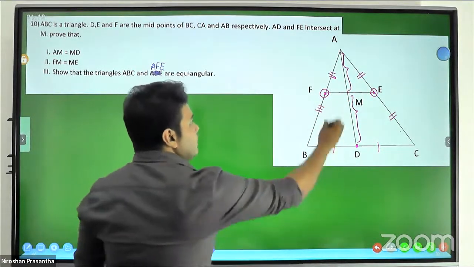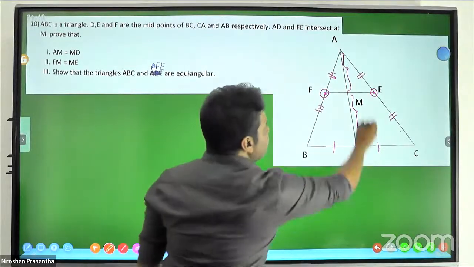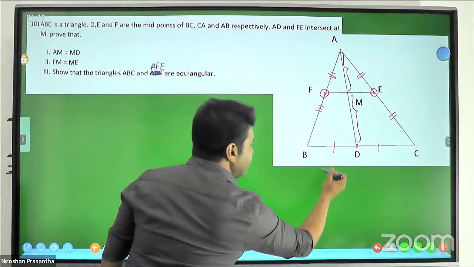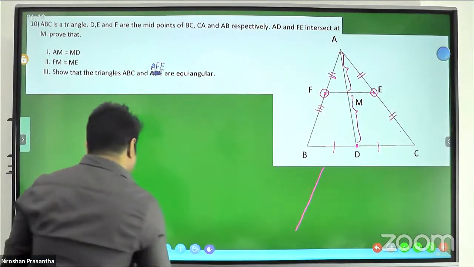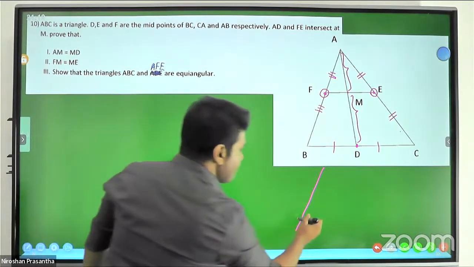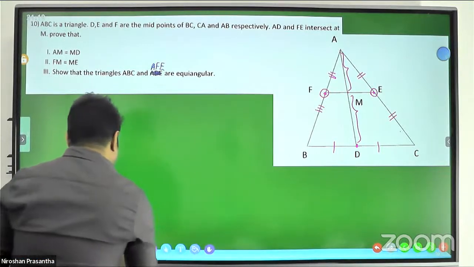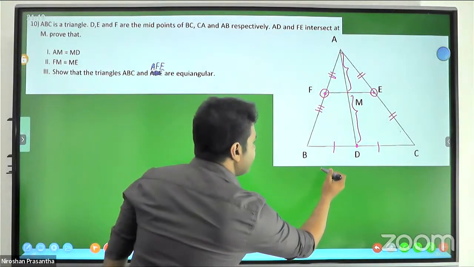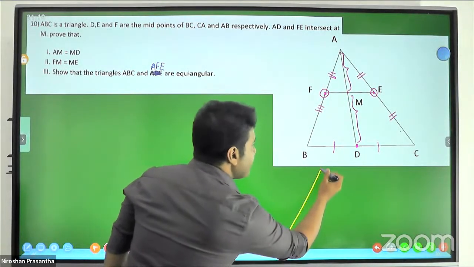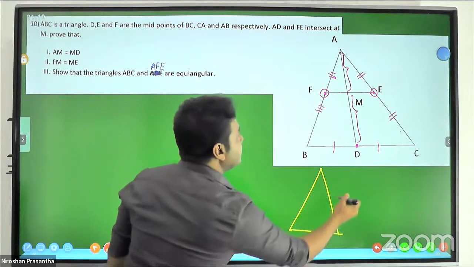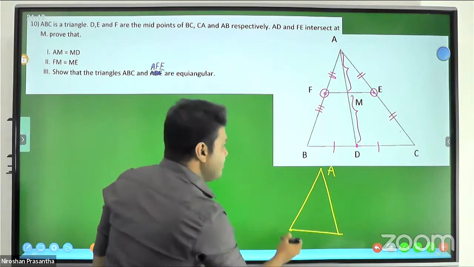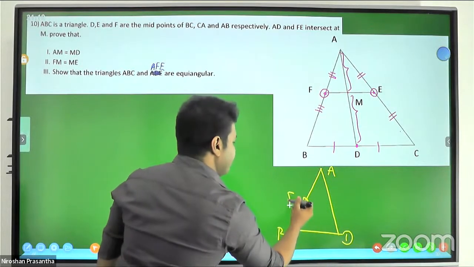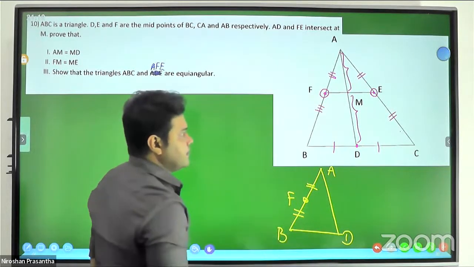Then if I select the triangle ABD, with the midpoint F, you can capture this line.